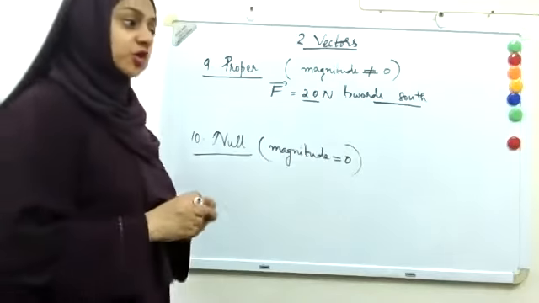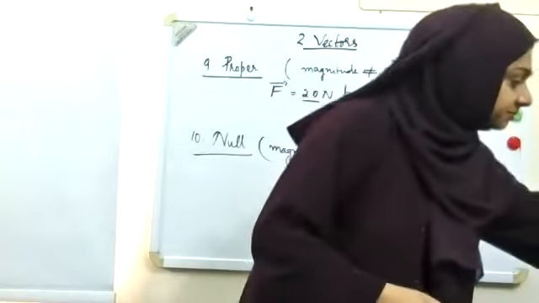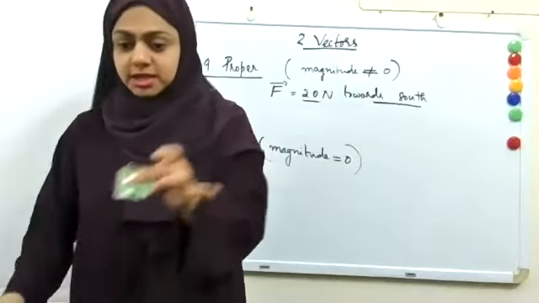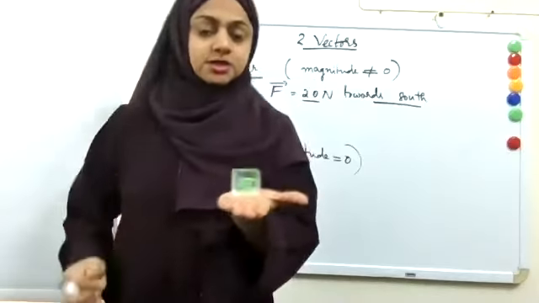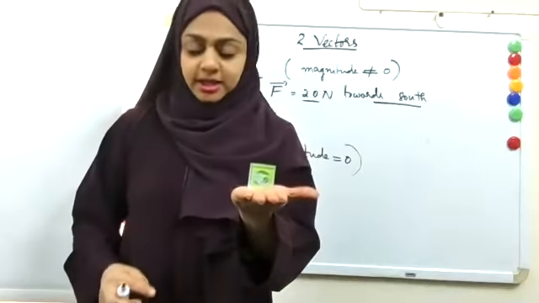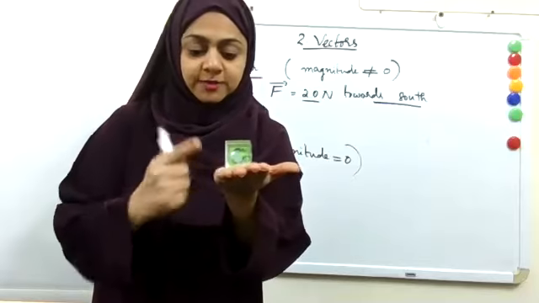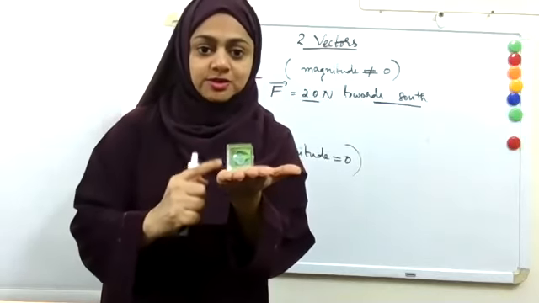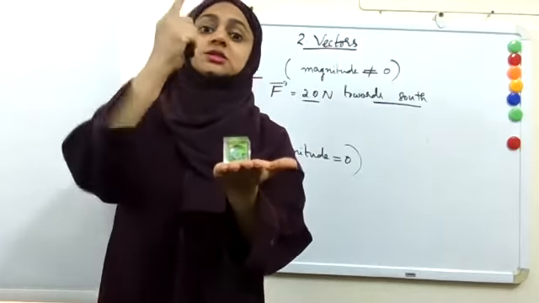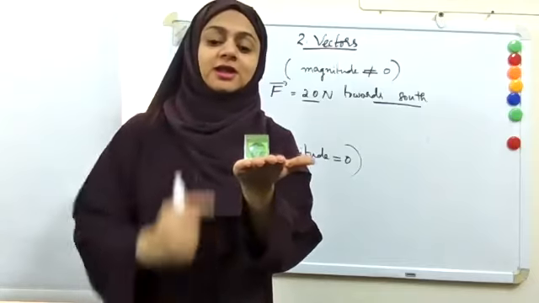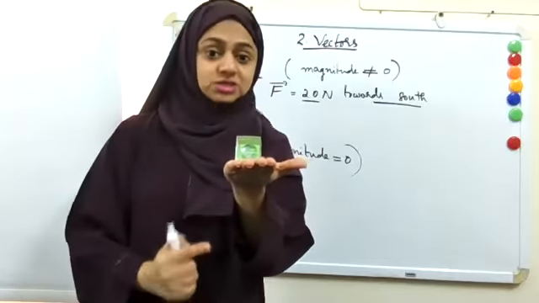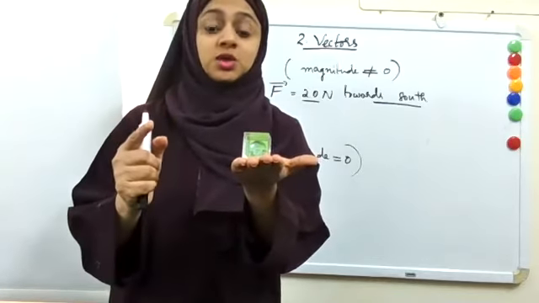Suppose I keep this crystal on my hand. The weight of the crystal is acting downwards, and the reaction force offered by my hand, which is in contact with the crystal, is upwards. When you add these two opposite forces, the result will be zero.